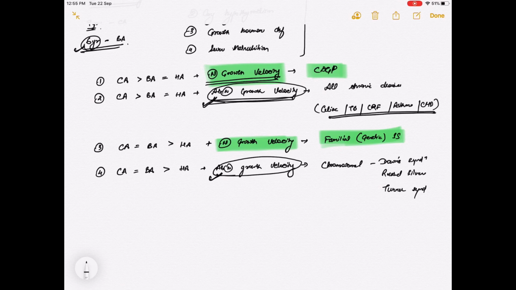Suppose a child should have been at the target height in a normal scenario at 16 years of age, but in case of constitutional delay in growth and puberty, there will be a delay in puberty and there will be a delay in the growth of the child. So that child will attain the target height of his parents, but he will attain it later. But in case of familial short stature, the parents are also short, and the child is going to attain the target height at the same time as the parents did, but the target height will be smaller.